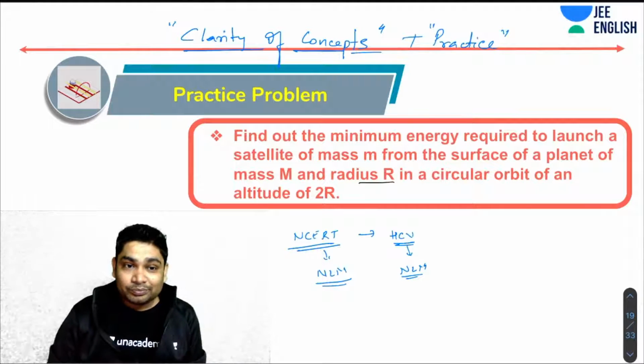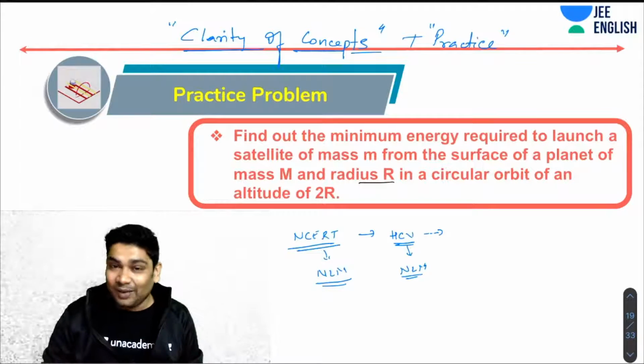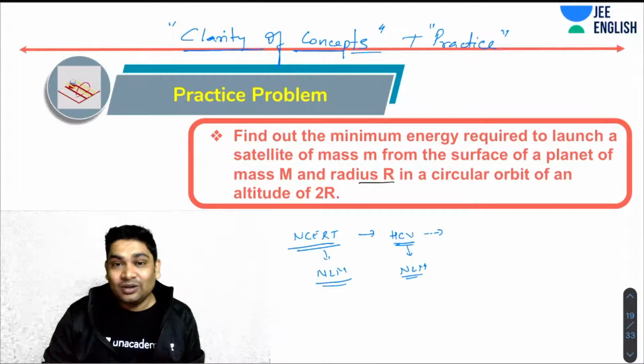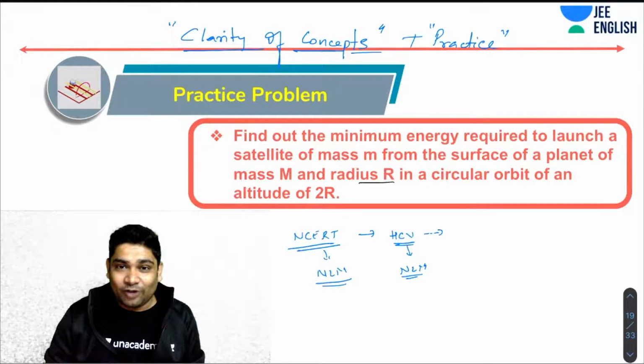JEE Advanced is slightly more difficult than this, not by much, only slightly. Let's say HCV questions are roughly 75 to 80% of the difficulty level of JEE Advanced. But BSc books, no, those you don't need.